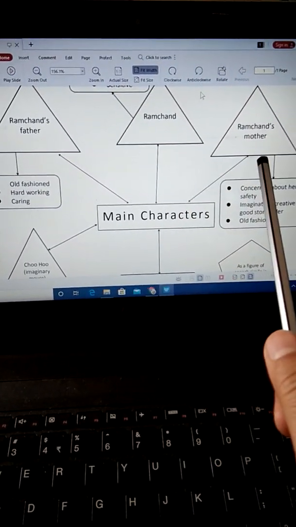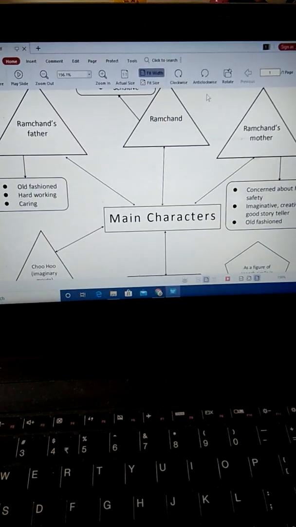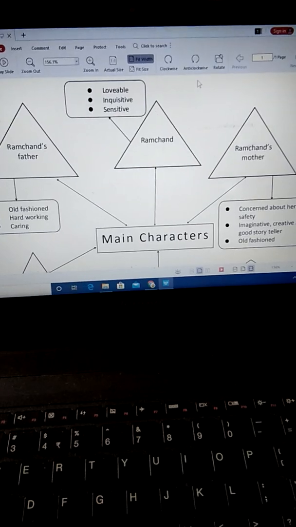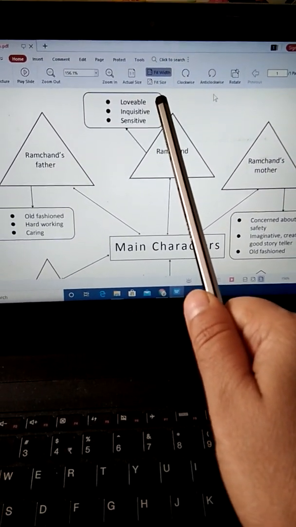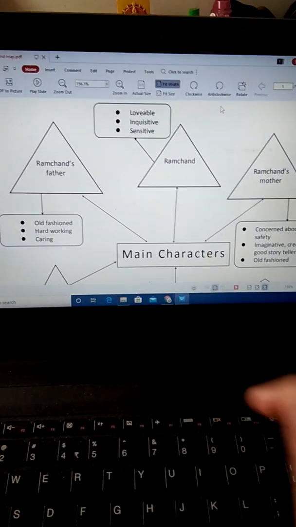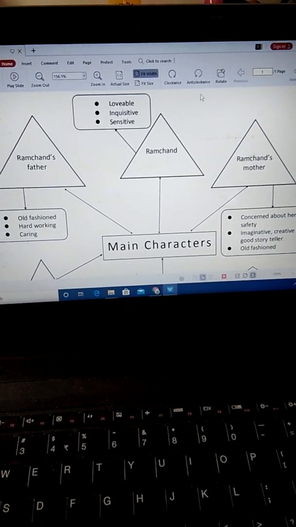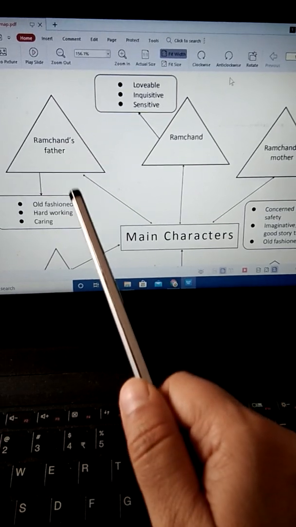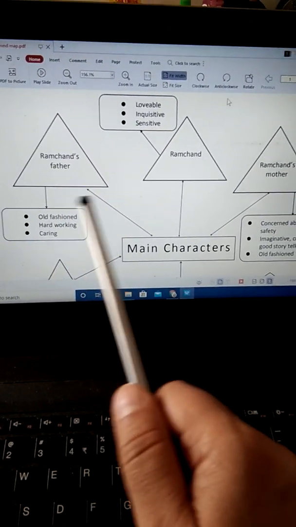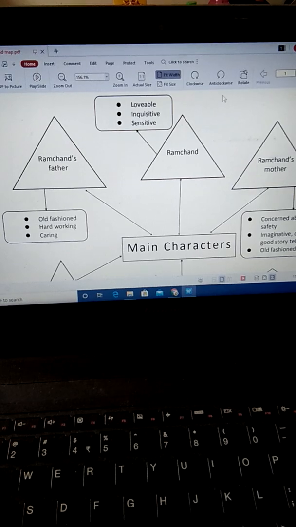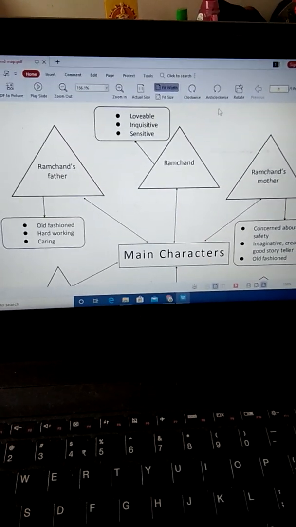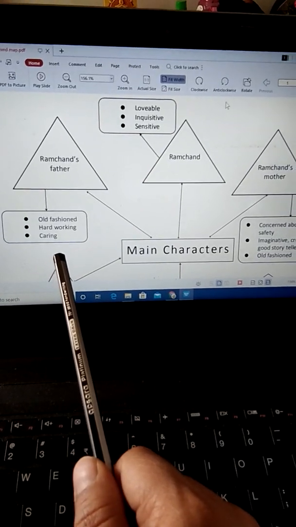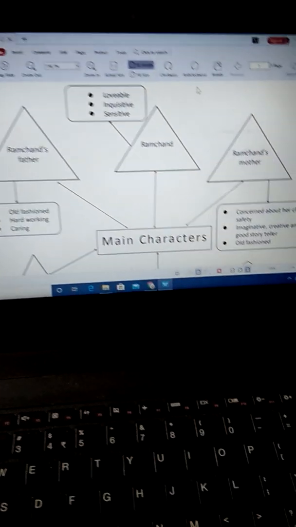So, about the main characters of this chapter, who were the main characters? Ramchand, Ramchand's mother, and Ramchand's father. Now, what can we derive about Ramchand from this chapter? That Ramchand is a lovable, an inquisitive, and a very sensitive child, an emotional child. Okay. What about Ramchand's father? Ramchand's father is old fashioned. What do you mean by old fashioned? Old fashioned means people who believe in old culture. Okay, they are not modern. Old fashioned, he is hardworking and he is obviously caring about his child.